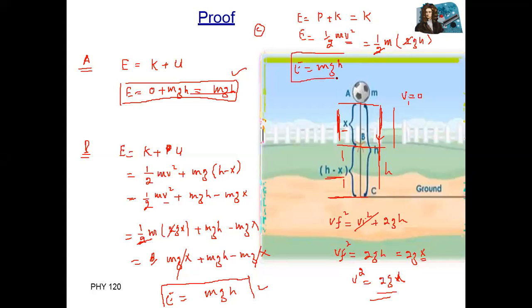This is the proof of the law of conservation of energy. The total mechanical energy of a system remains conserved. At different positions, point A, point B, and point C, the result is mgh. It means total energy is the same, with the same mass, gravity, and height.